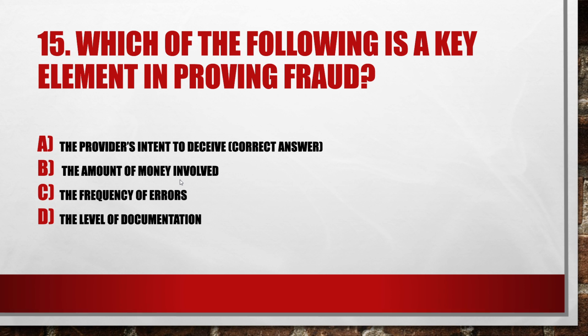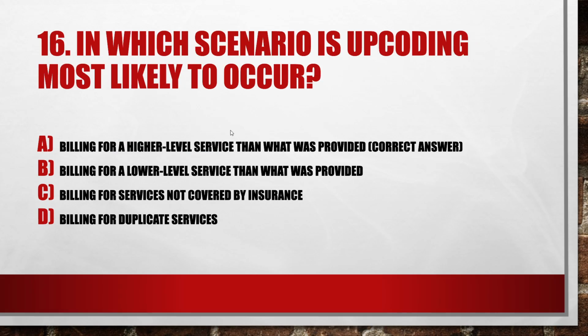Next question, which of the following is a key element in proving fraud? Option A, the provider's intent to deceive. Option B, the amount of money involved. Option C, the frequency of errors. Option D, the level of documentation. The right option is option A, the provider's intent to deceive. Intent to deceive is the key element in proving fraud.